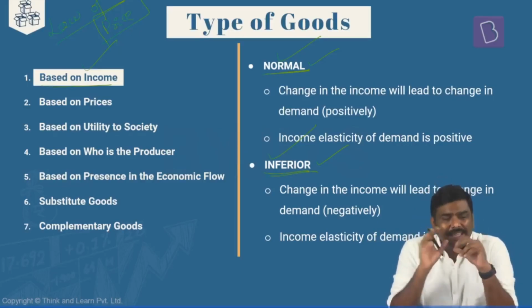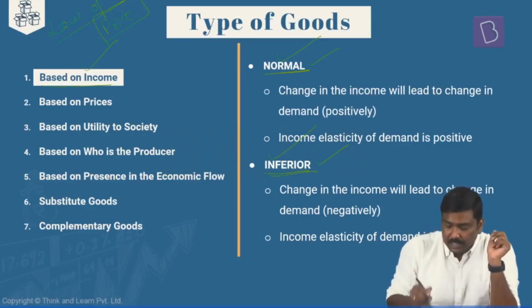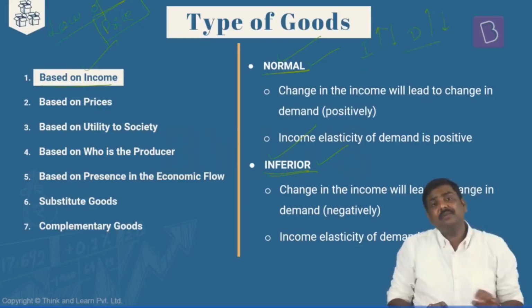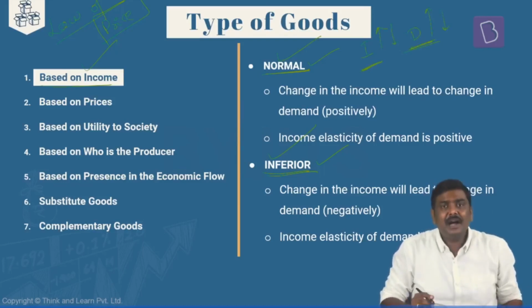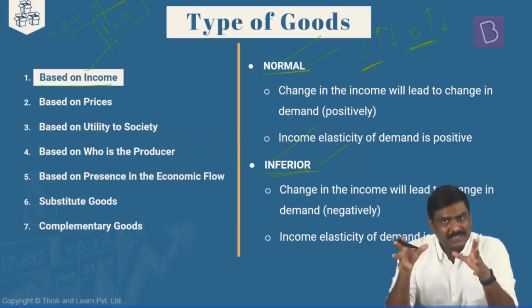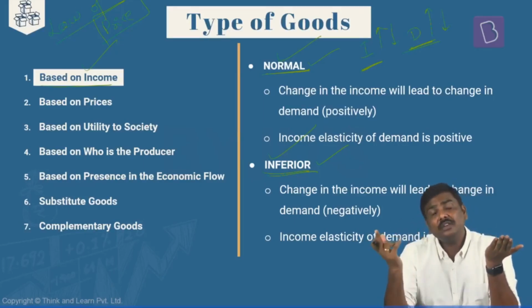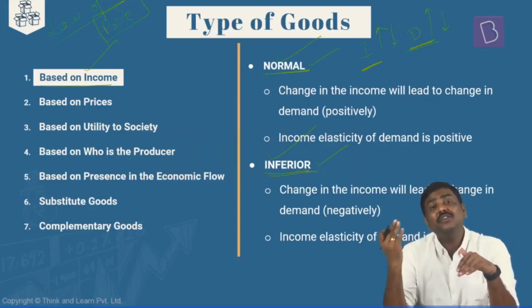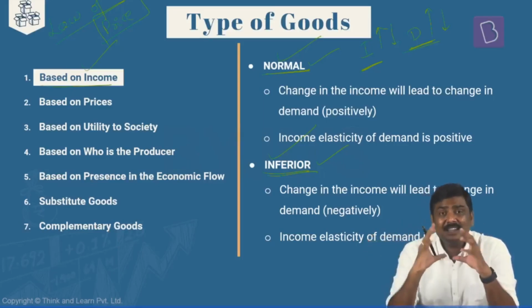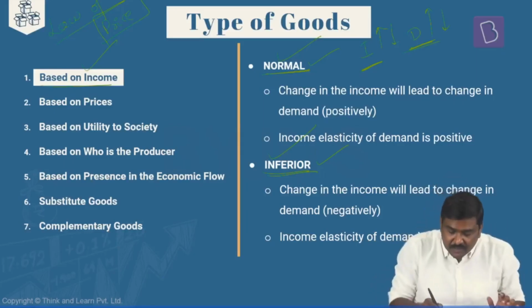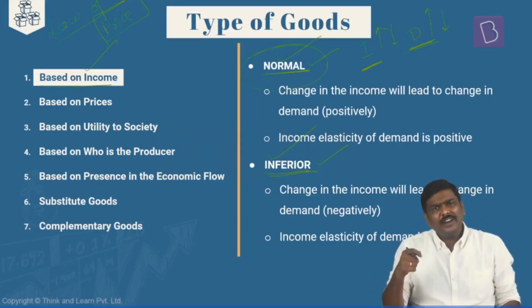What do you mean by this? In case of normal goods, simply remember this. The income as well as the demand for the goods will always move in the same direction. I'll repeat the statement here. The income as well as the demand are positively related. If the income of the consumer or, let's say, person increases, the demand for the good will also increase. If the income decreases, the demand for the good will also decrease. That is the connection between the income as well as the demand for a particular good which is classified as a normal good. And why does it happen?